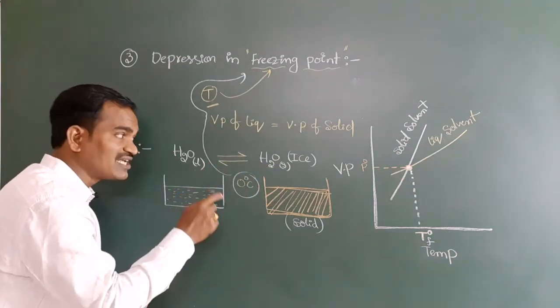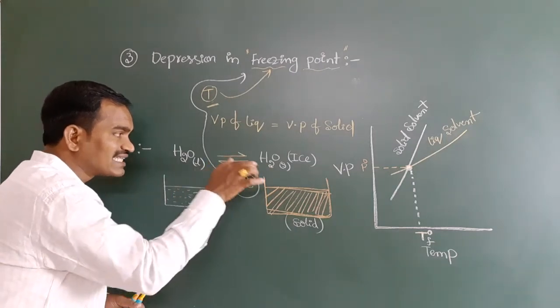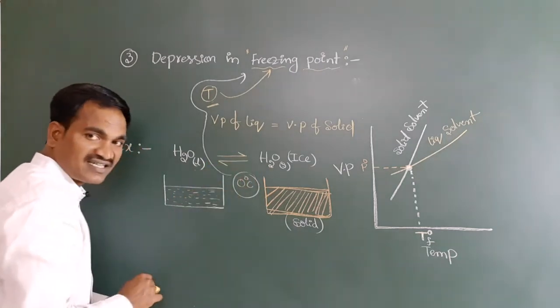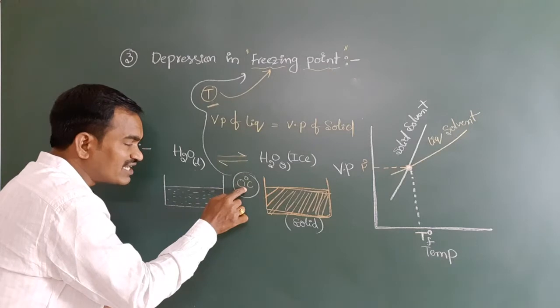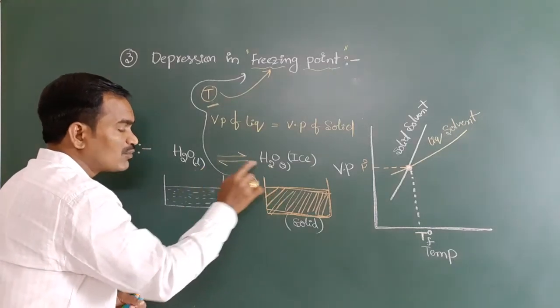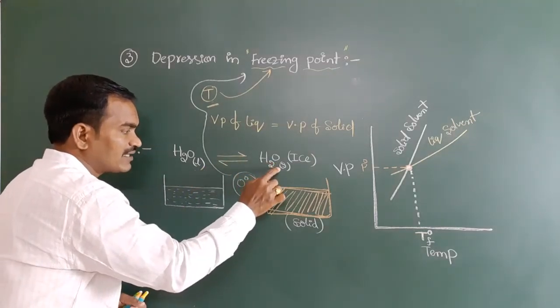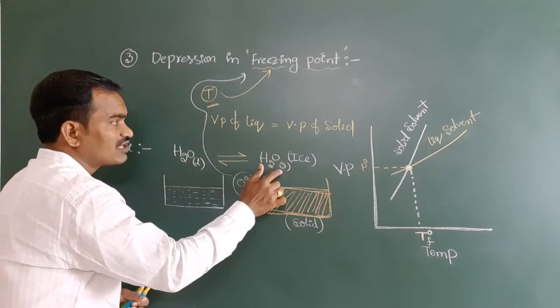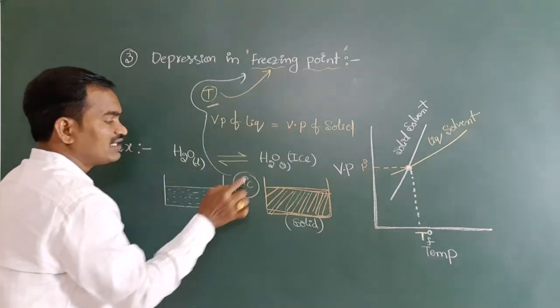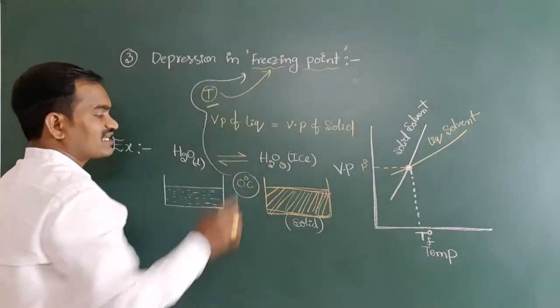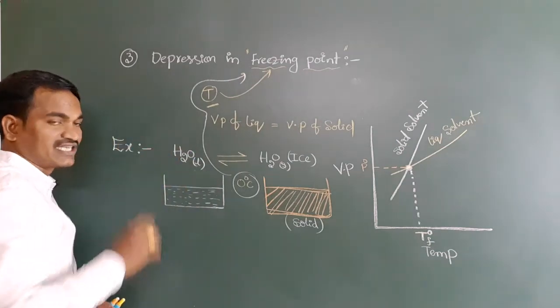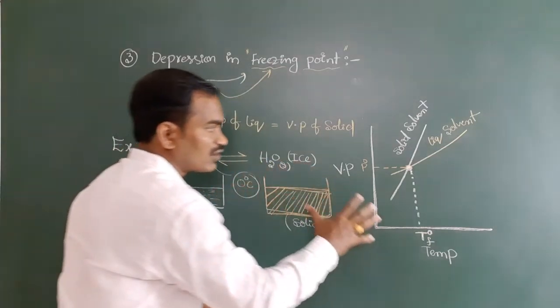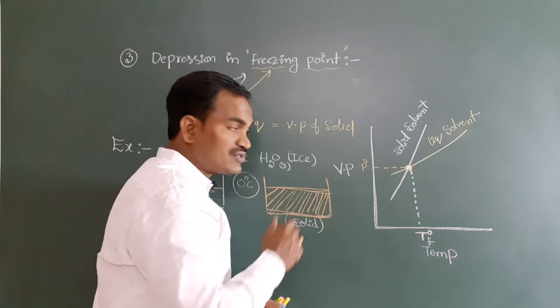At what temperature are both in equilibrium? 0 degrees Celsius. At 0 degrees Celsius both physical states are in equilibrium, their vapor pressures are equal, and this temperature we consider the freezing point of water. Now I want to tell you the same point with respect to the graph.